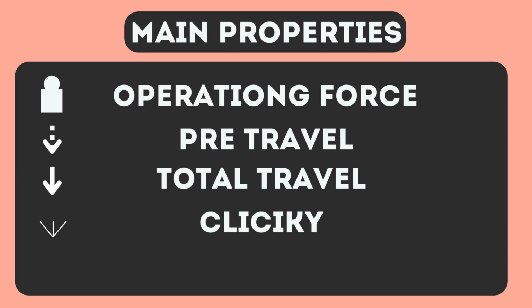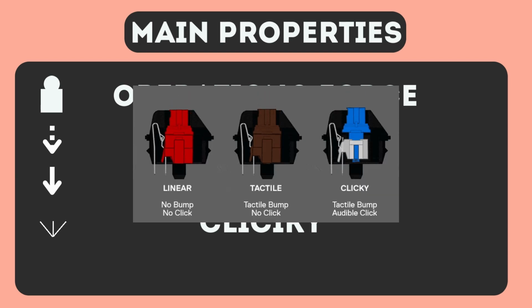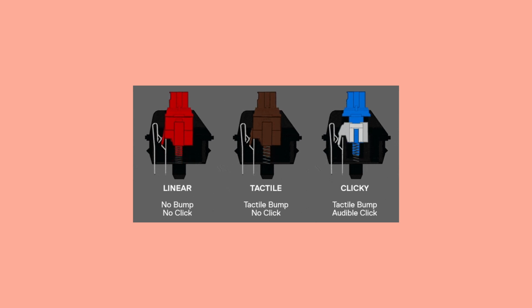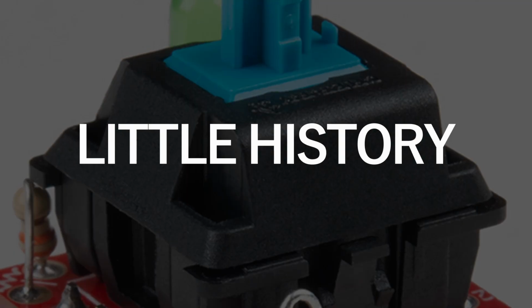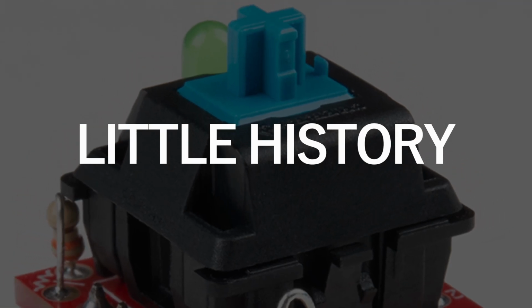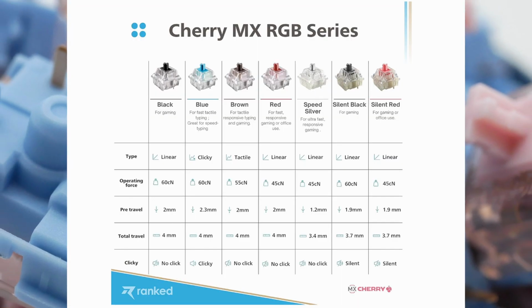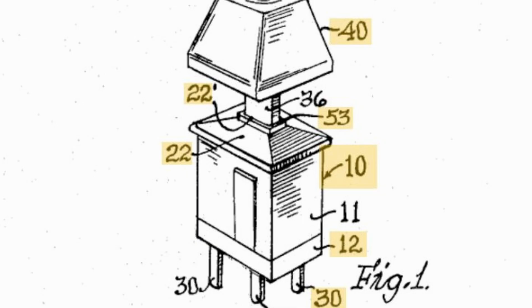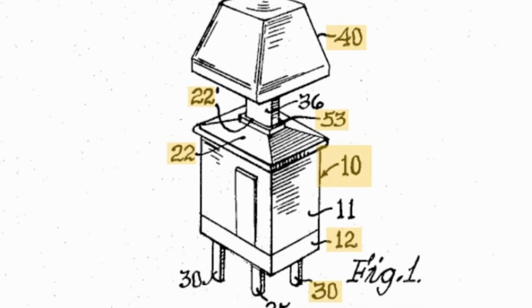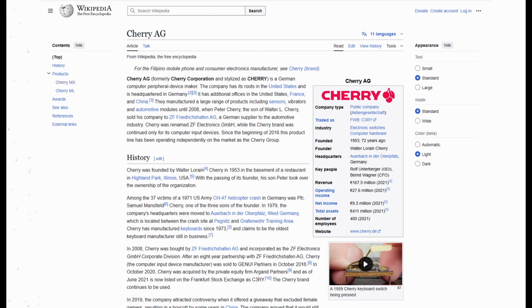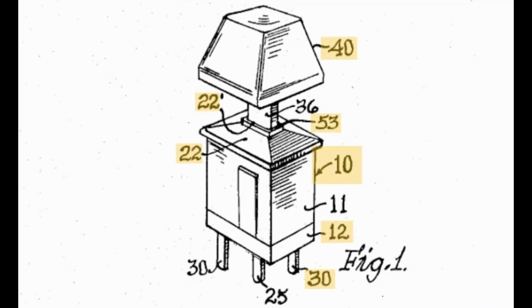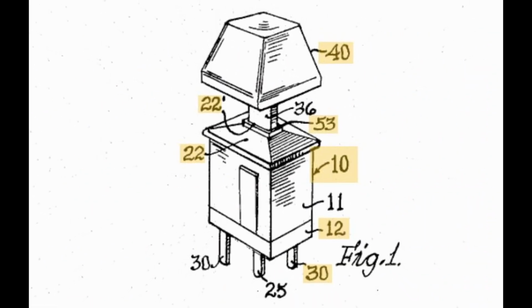Sound refers to the noise level produced by the switch when it is pressed. Some switches are quieter, like linear, while others are louder, clicky, or produce a tactile bump. These parameters are exactly what the color of a specific switch indicates. The color coding was introduced by Cherry in 1983. This was the first switch created for keyboards.